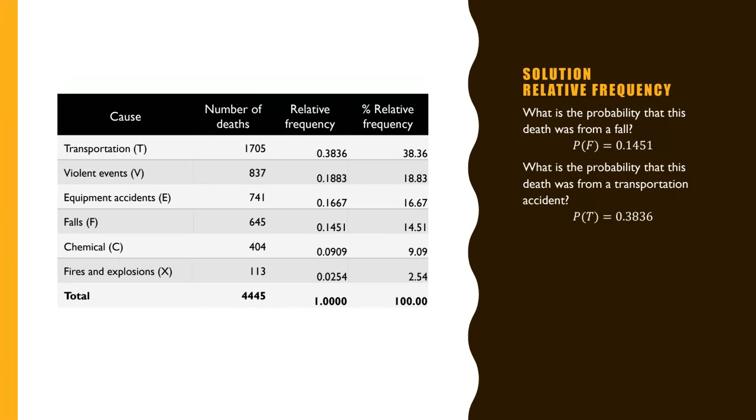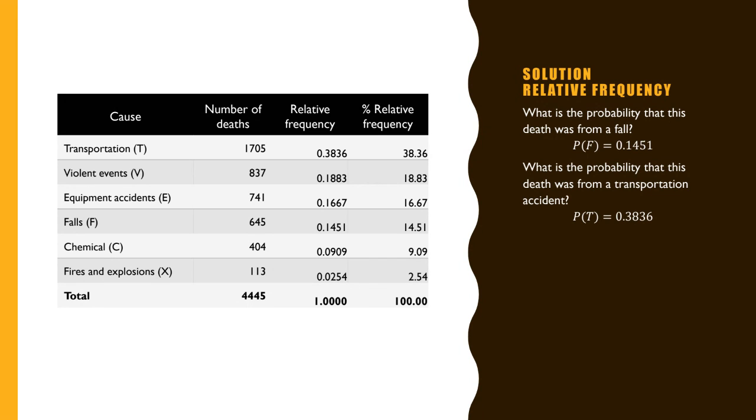So we have here the cause, here the total number of deaths for each cause. And then we create a relative frequency, and we know the sum of all the relative frequencies should come to 1, and each relative frequency represents the probability. For example, the question is, what's the probability of a death by fall, which is 0.1451. We just take that number, and in percentage, you can say it is 14.51% of the people die from fall.